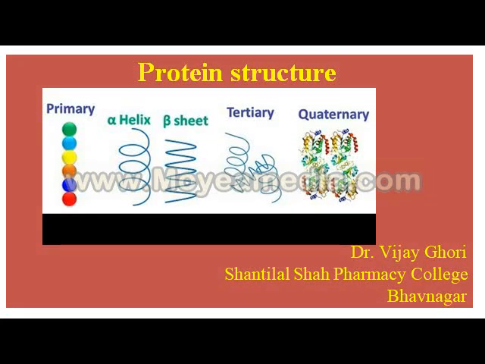Hello friends, today we'll discuss protein structure. Why is protein structure so important, and why is it difficult to understand? It contains four types of structure: primary, secondary (alpha helix and beta sheet), tertiary and quaternary. Let us discuss them one by one.